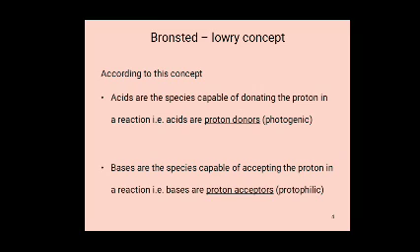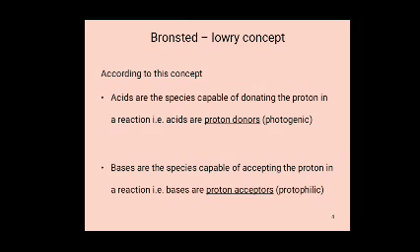A substance which can accept a proton from another substance is called a Bronsted-Lowry base. Proton acceptor is called a base. For example, NH3, H2O, HCO3-, Cl-, HSO4-, SO4 2-, NO3-, OH-, CH3COO-.